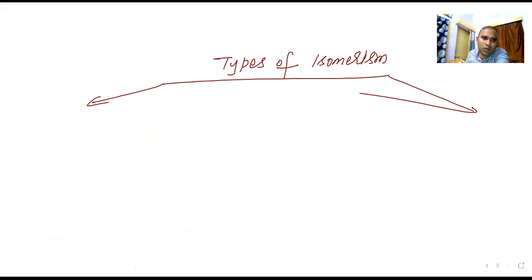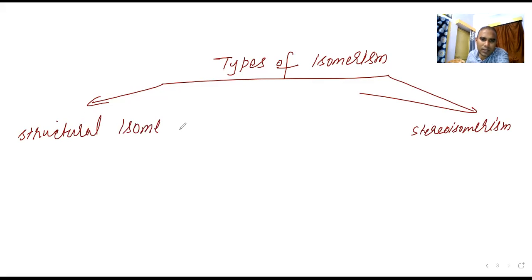The first one is stereo isomerism. Here I am writing structural isomerism, that is the two types.